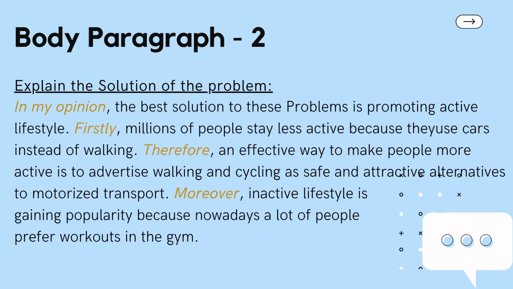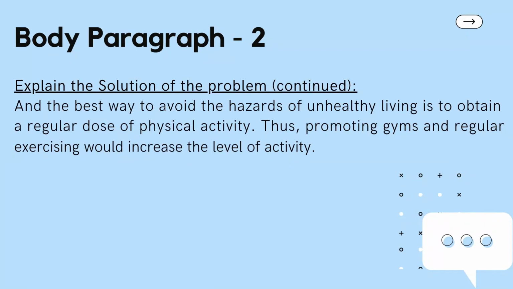Moreover, inactive lifestyle is gaining popularity because nowadays a lot of people prefer workouts in the gym, and the best way to avoid the hazards of unhealthy living is to obtain a regular dose of physical activity. Thus, promoting gyms and regular exercising would increase the level of activity.